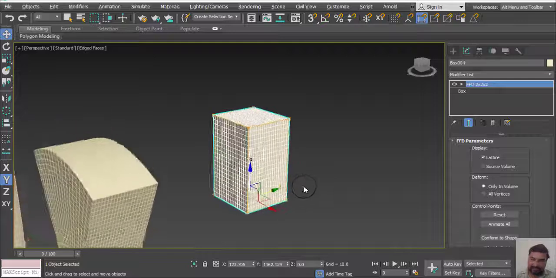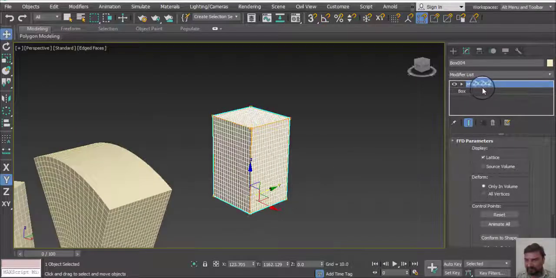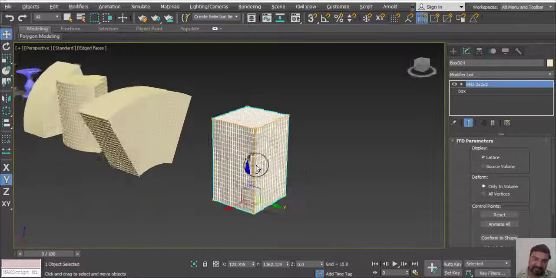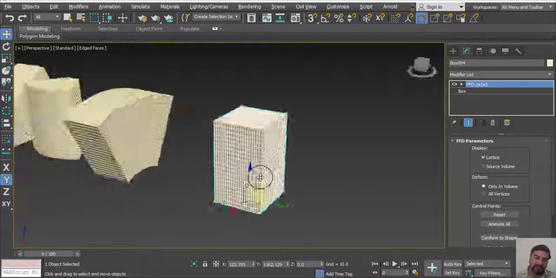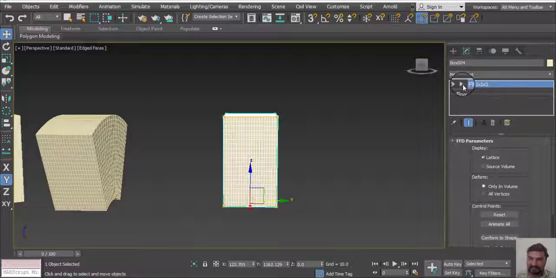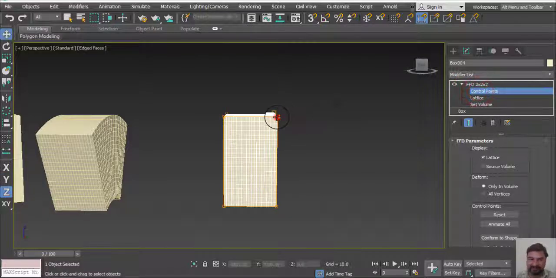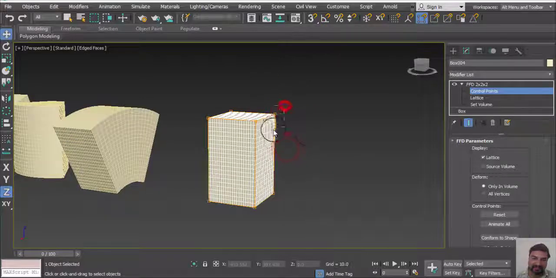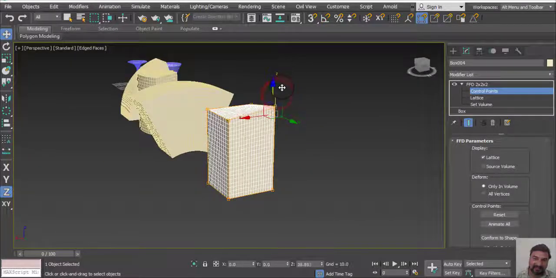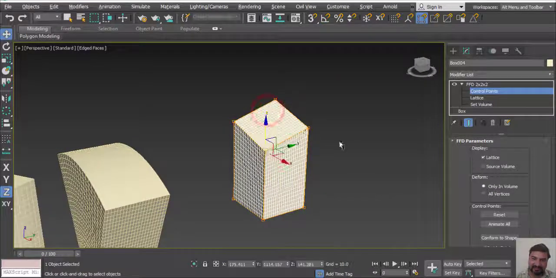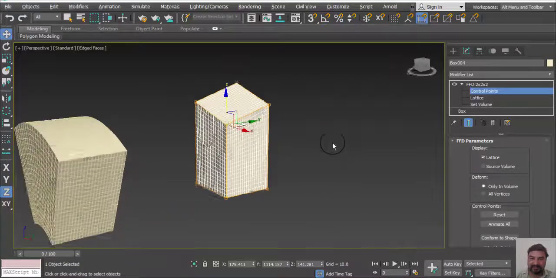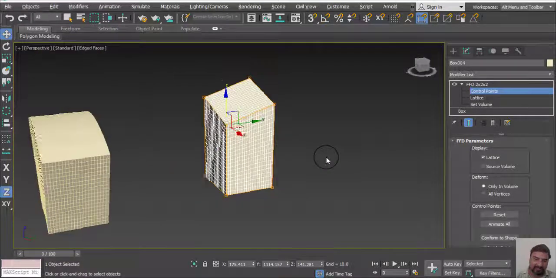When we use FFD 2 by 2 by 2, it means we have two points for all axes. We can easily convert our modifier. Here is the option, control point. We can easily select the control point and easily change our object to different kind of shapes. We can convert our building like this.